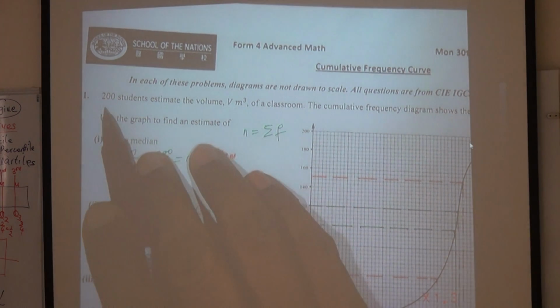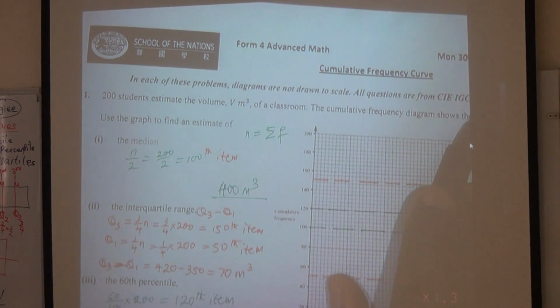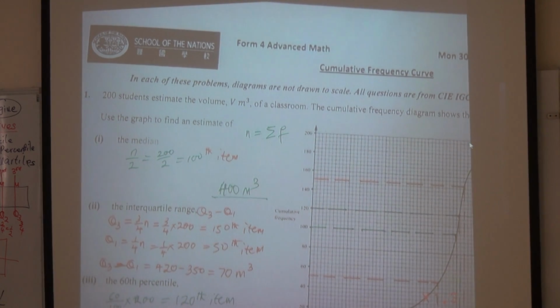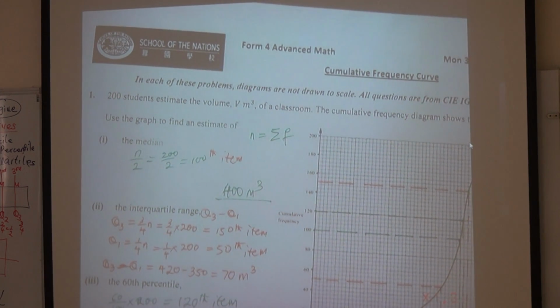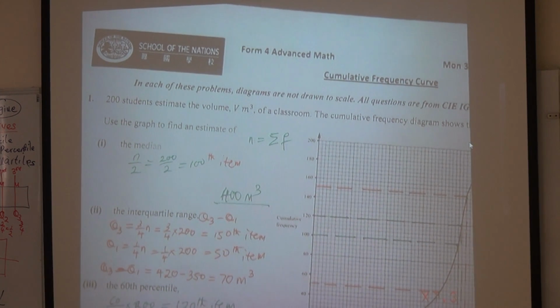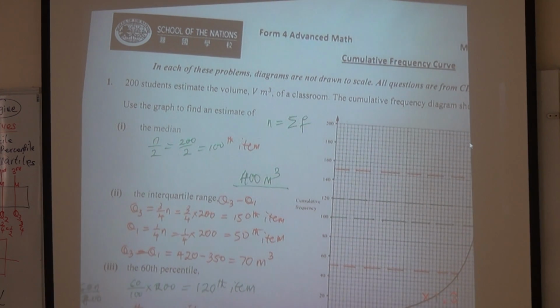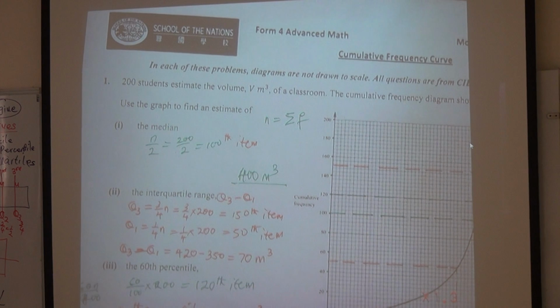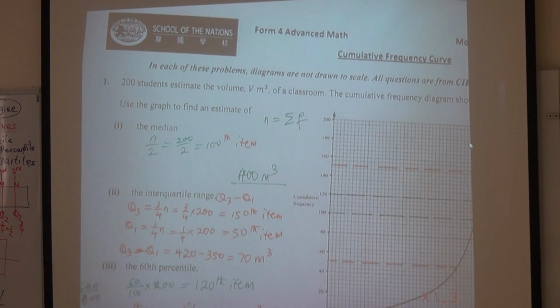Okay. 200 students estimate the volume of a classroom. The cumulative frequency curve shows their result. So this is as a result of the answer that 200 of you, for example, estimated to be the volume of somewhere. Okay. So the question is, let us find an estimate of how many people gave the estimate of their measurement to be greater than 300.